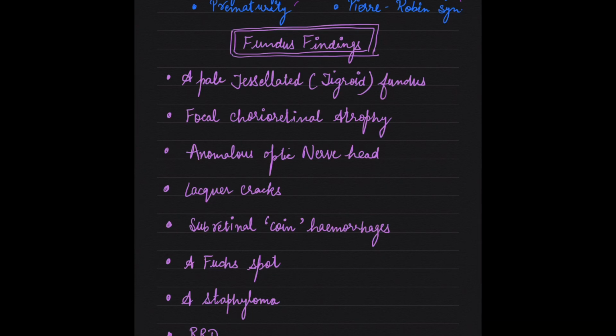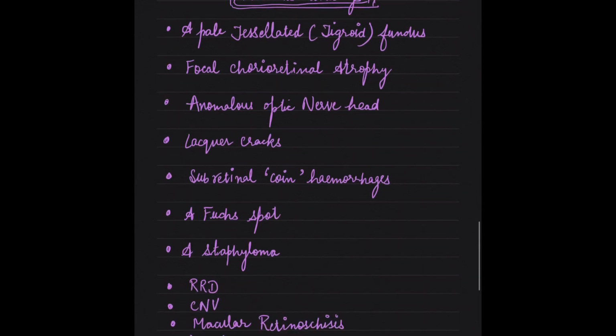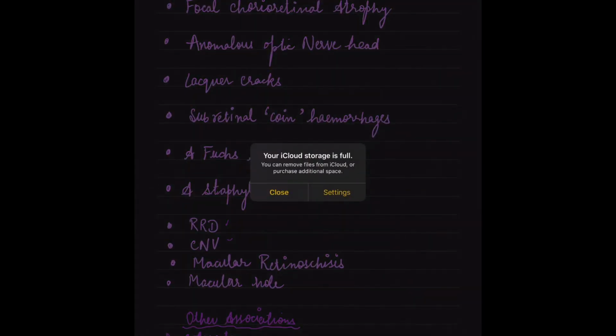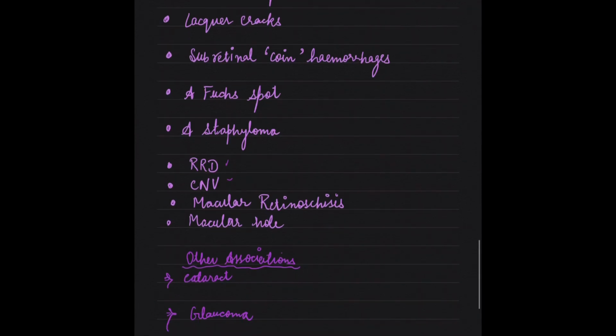First, a pale tessellated or tigroid fundus, focal chorioretinal atrophy, anomalous optic nerve head, lacquer cracks, subretinal coin hemorrhages, Fuchs spots or Foster-Fuchs spots, staphyloma, rhegmatogenous retinal detachment, CNV, choroidal neovascularization or CNVM, choroidal neovascular membrane, macular retinoschisis, macular hole.